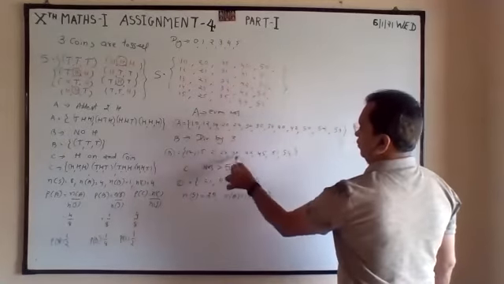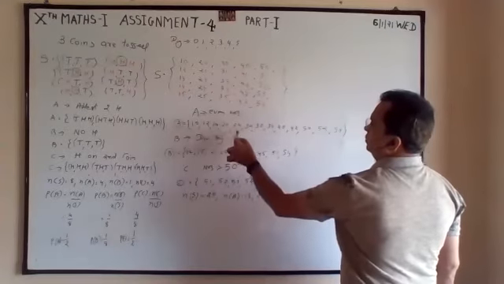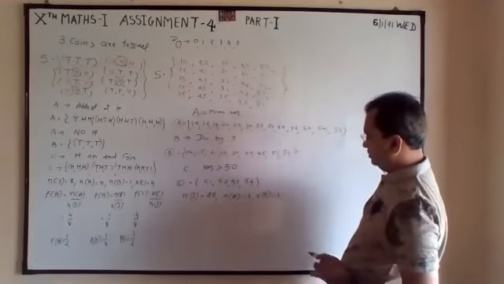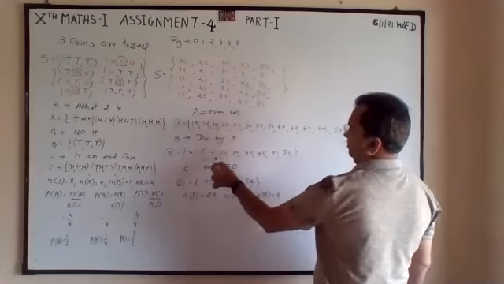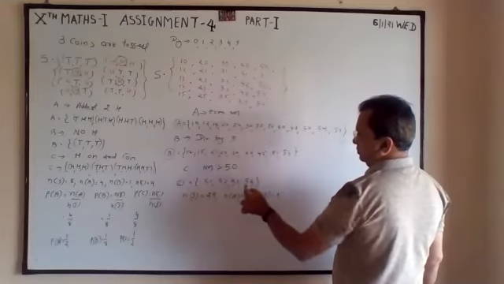B 1, 2, 3, 4, 5, 6, 7, 8, 9. 1, 2, 3, 4, 5, 6, 30. 1 pair, 2 pair, 3 pair, 4 pair, 5. Correct. 4.